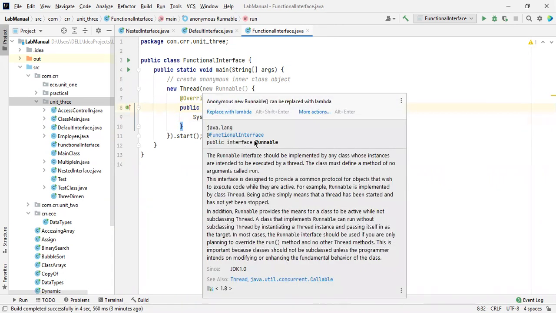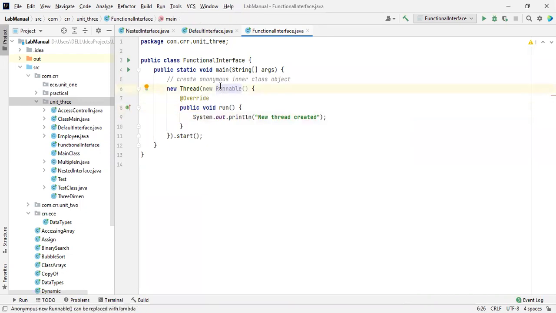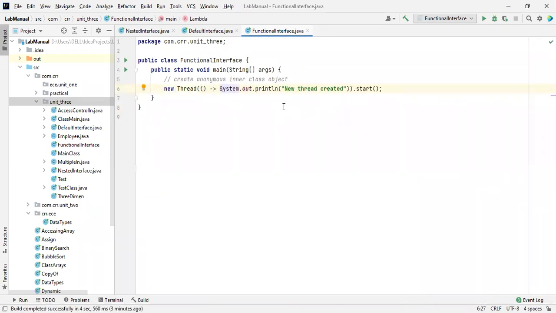See this one, Runnable is an interface. It is possible in the case of interfaces only. Please remember this. And instead of this, just replace it with the lambda. Lambda means there is a hyphen with a greater than symbol, which is useful for us at the time of real-time applications also, to reduce the code as well as to reduce the time to build the application. This is how we are going to use functional interfaces, and there are so many examples also available.